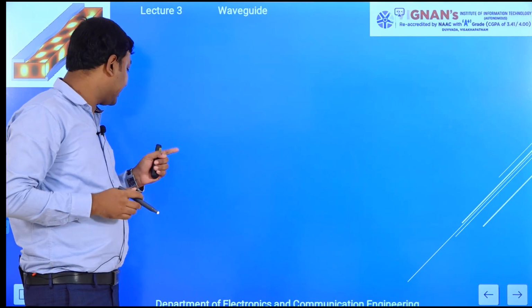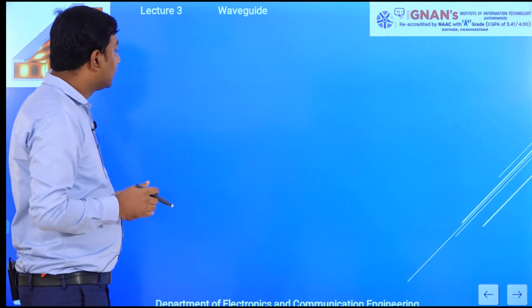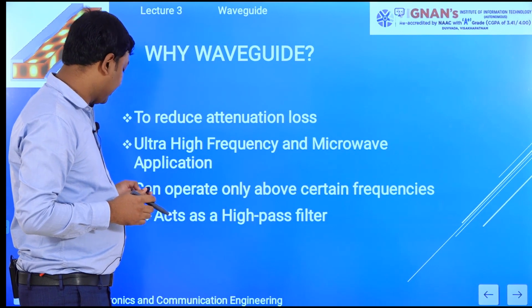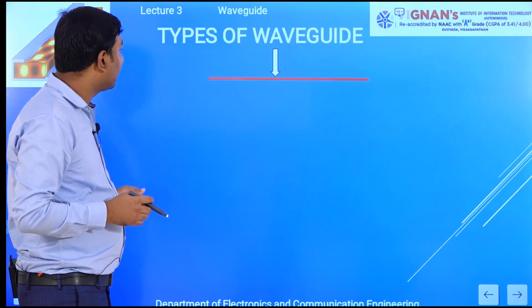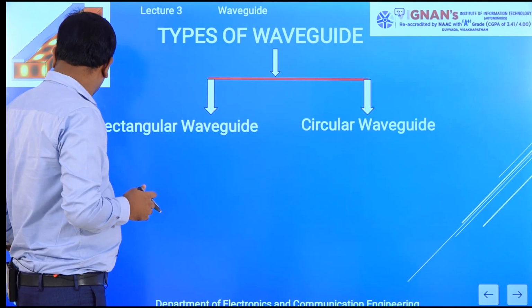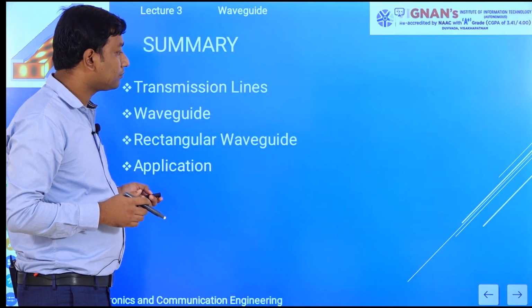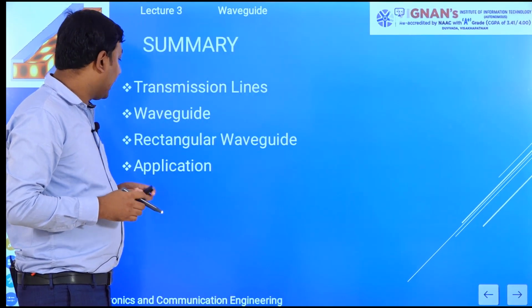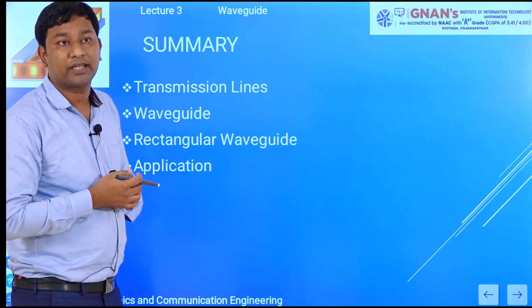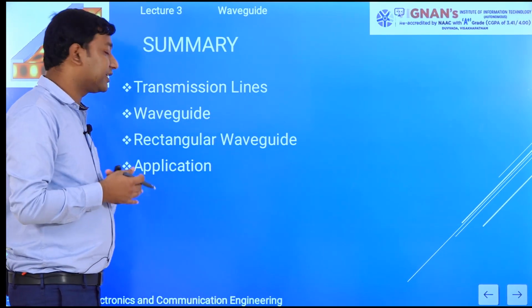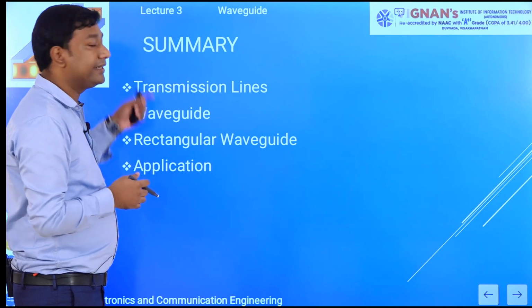Another thing we will see is the different types of waveguide, that is rectangular waveguide as well as circular waveguide. And the application of the waveguide. We will discuss in detail the different applications of the waveguide.